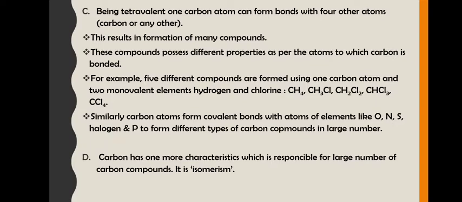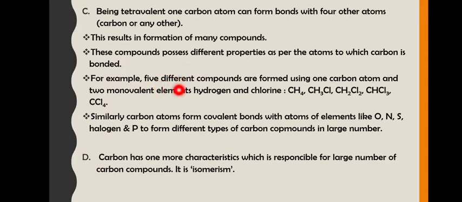Now the third property is being tetravalent. It means there are 4 valence electrons, okay, and therefore it can form 4 covalent bonds. One carbon atom can form bonds with 4 atoms, and that is also one reason that it can form many compounds. These compounds will possess different properties, right, depending upon the atoms to which carbon is bonded.